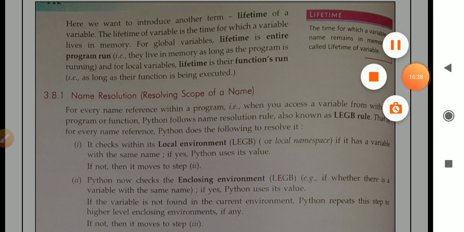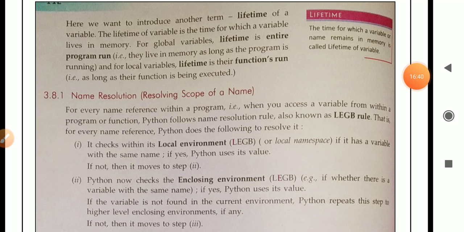See here. Number 1, it checks within its local environment, the L in LEGB, or local namespace, if it has a variable with the same name. If yes, Python uses its value. If not, then it will move to step 2.